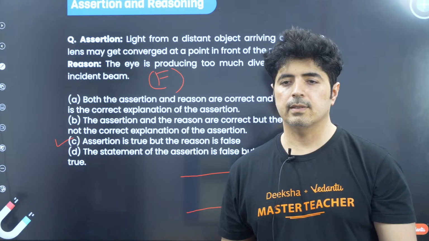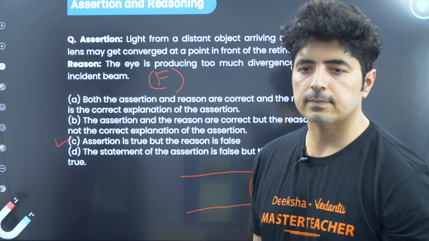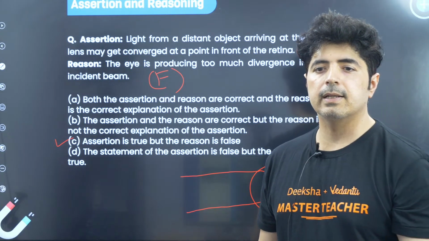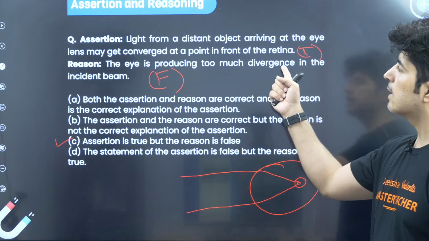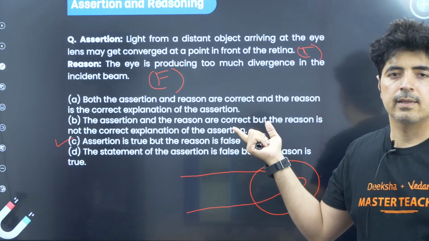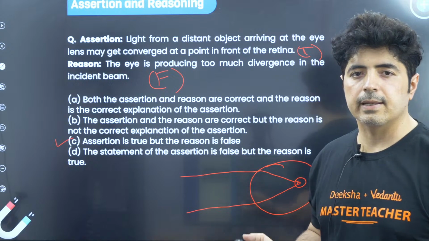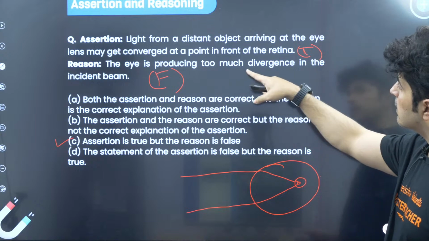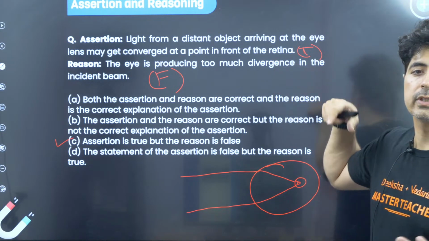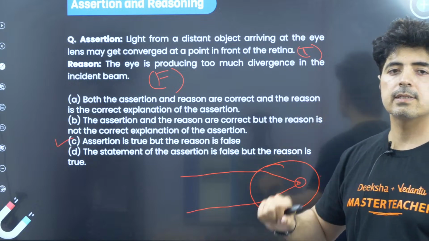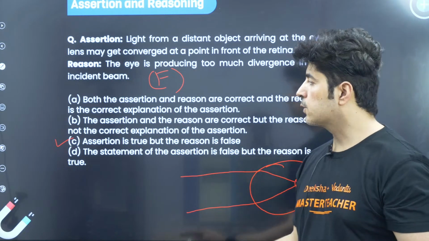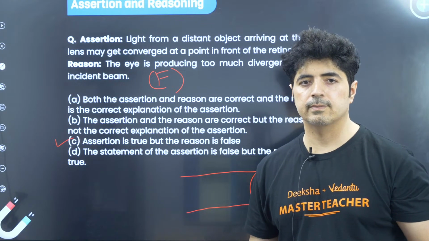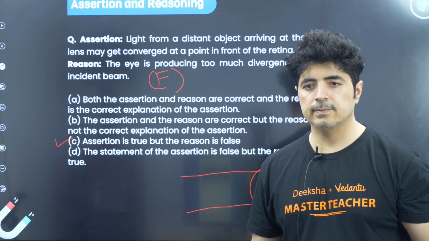Yes, absolutely it converges. Netra, your answer is absolutely right. It converges, but the reason says divergence, so this is false. The question says the eye is producing too much divergence, but it's producing convergence actually. So the reason is false over here. The correct answer is C: the assertion is true, but the reason is false. Alright, let's do the next question.